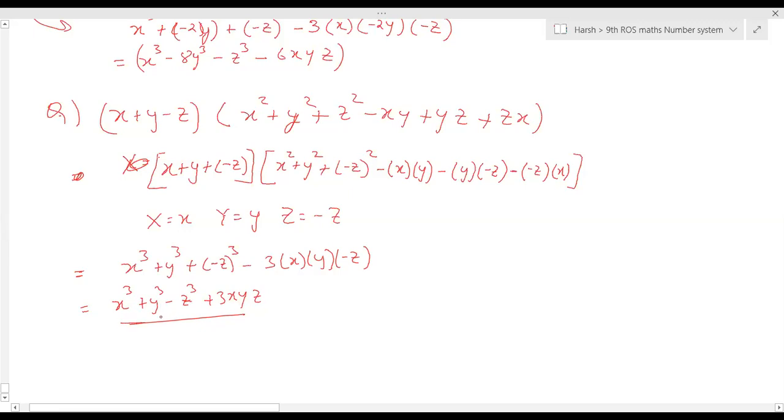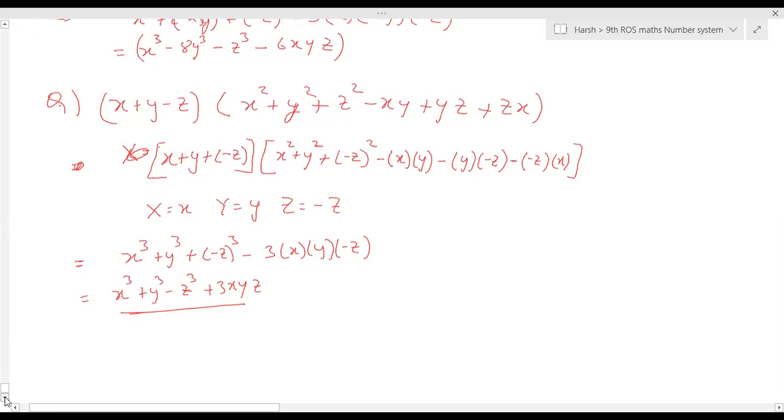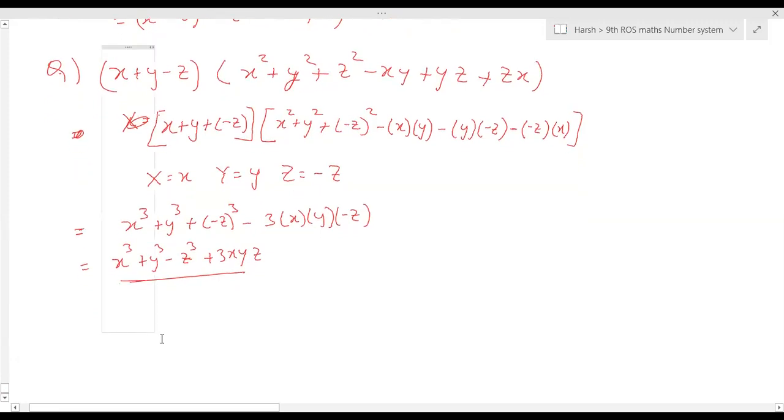Okay. So I'm giving you one more question. Quickly solve it. Others who couldn't do it, I hope you understood the solution. Next question is 3x minus 5y plus 4. Okay.